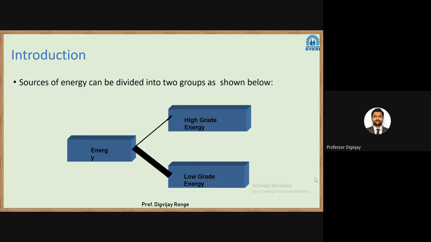Now, there are two sources of energy. Sources of energy can be divided into two groups as shown below: high grade energy and low grade energy. This concept we will also study in refrigeration and air conditioning. So what are those?